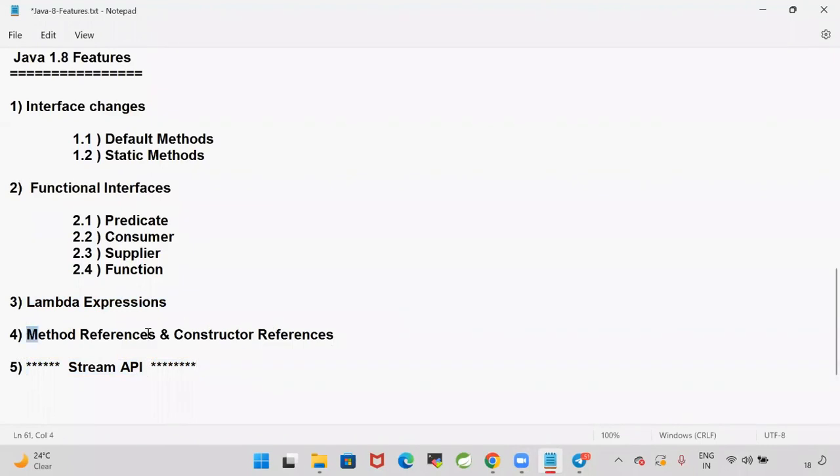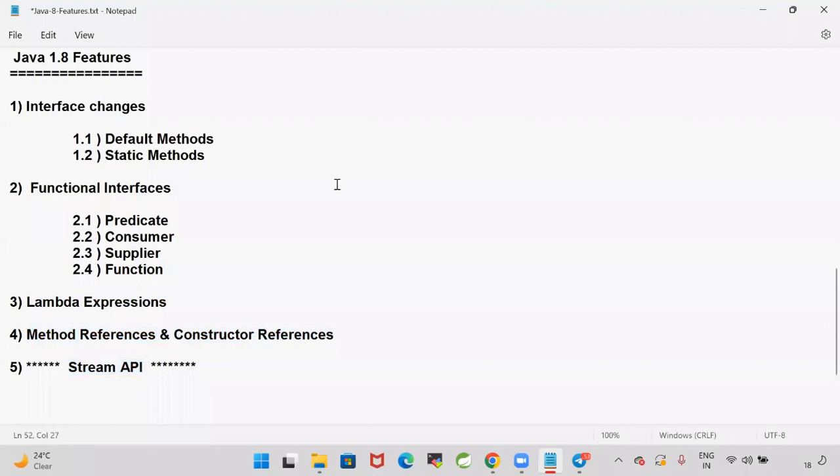Method references, constructor references, and lambda expressions are available to simplify our programs and add a functional programming flavor to Java. Lambda expressions were introduced, method references were introduced, constructor references were introduced, and Stream API is available. Stream API is used to process the data.